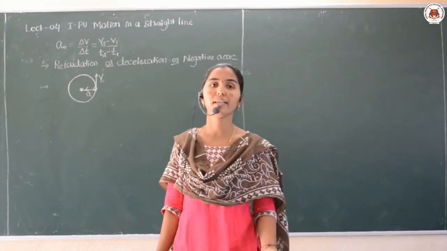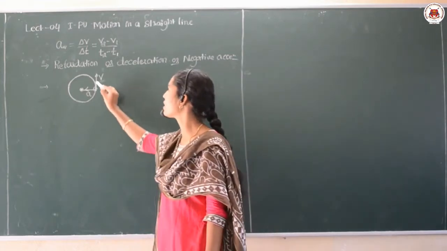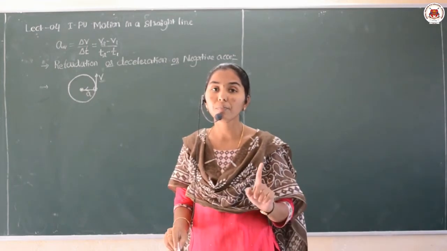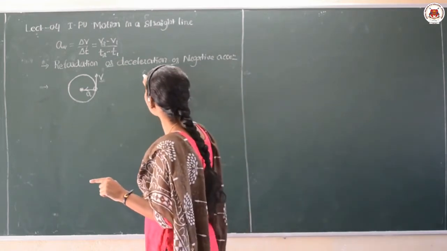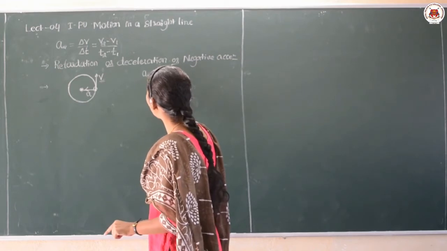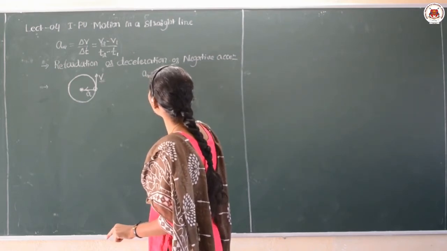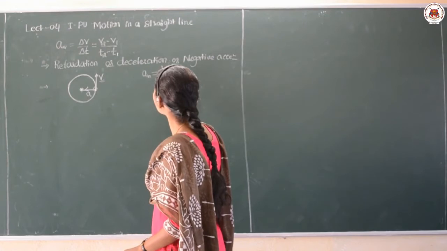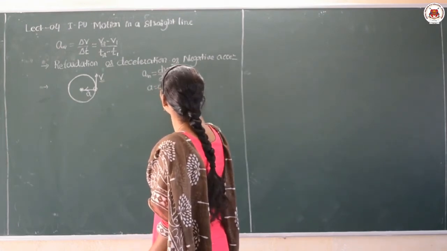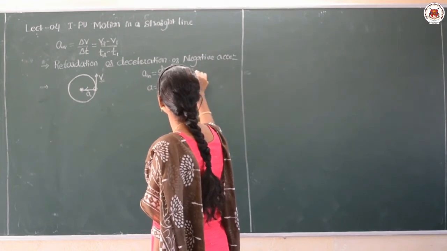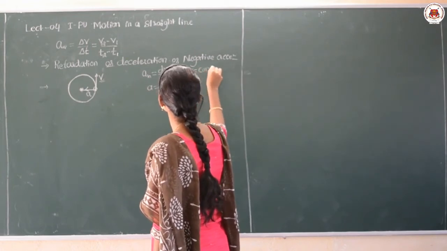One more beautiful thing is that here the velocity remains constant. If velocity is constant, by the formula of instantaneous acceleration dv by dt, here the acceleration should be 0 if the velocity is equal to constant.